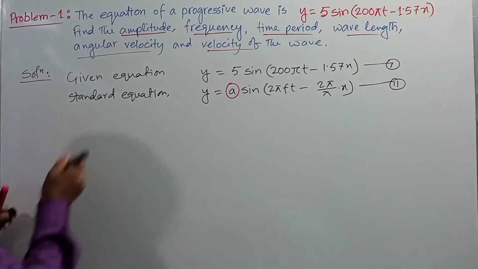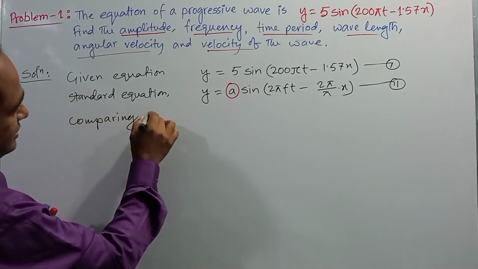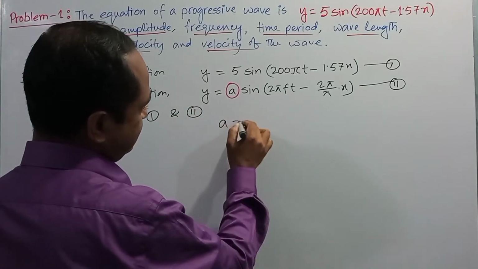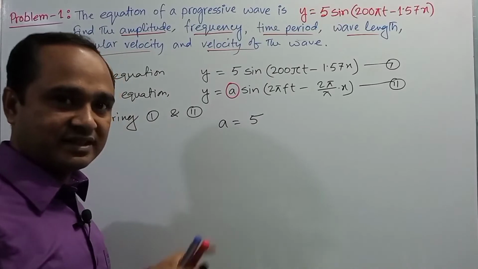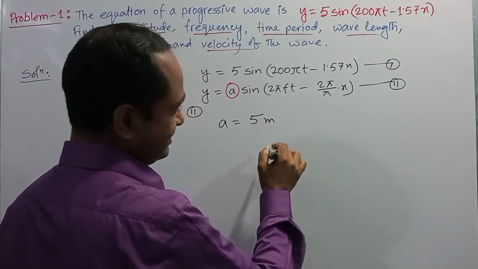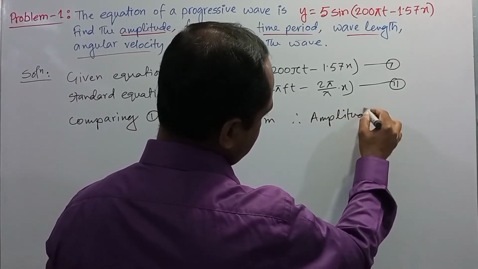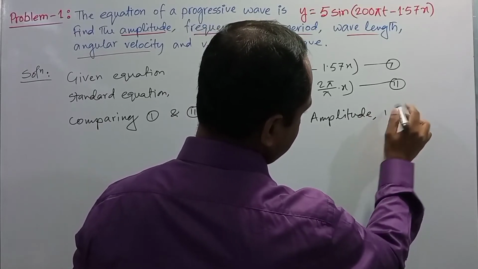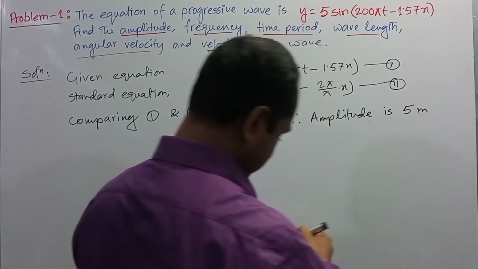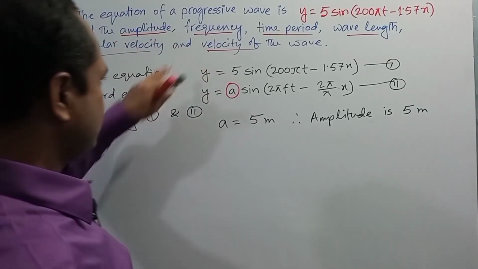So comparing 1 and 2, we get a equals 5, that is the amplitude. The amplitude of the wave is 5 meter. Now they wanted to know the frequency.